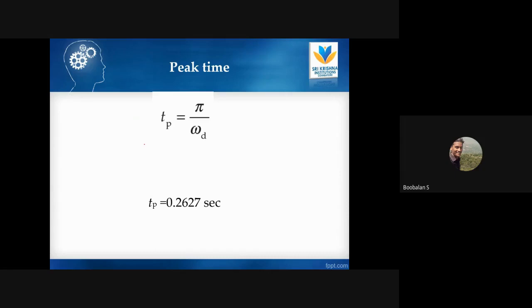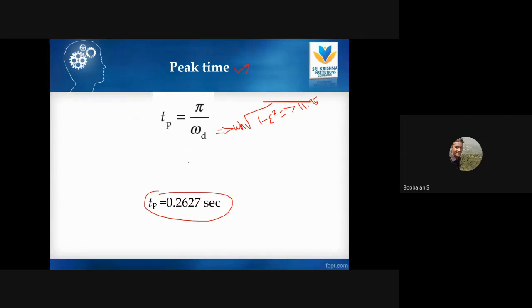And then we know the formula for peak time. Just substitute your pi value and omega d value. Omega d is actually omega n square root of 1 minus epsilon square, right? Just now we have arrived at 11.958. Putting pi by 11.958, we get a peak time value of around 2.267. So this is the peak time of the response of my second order system.